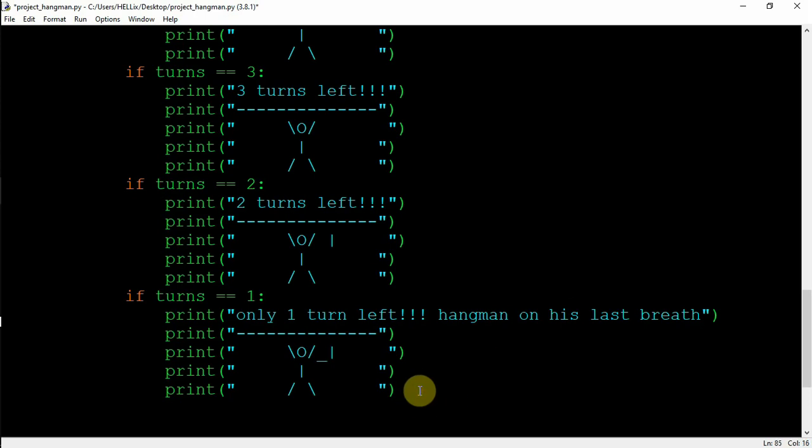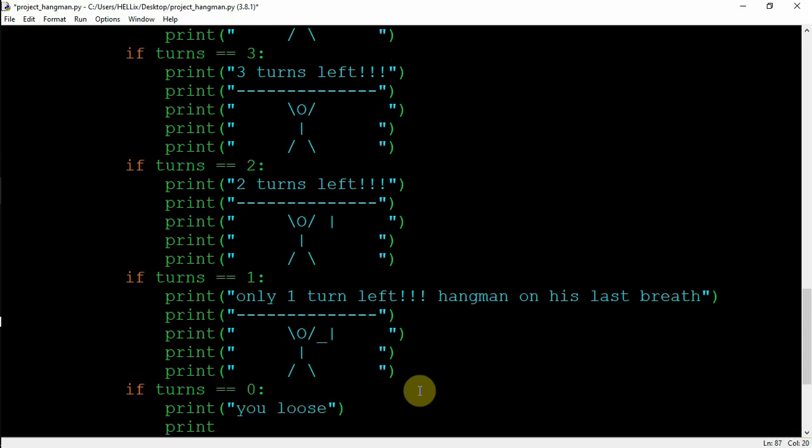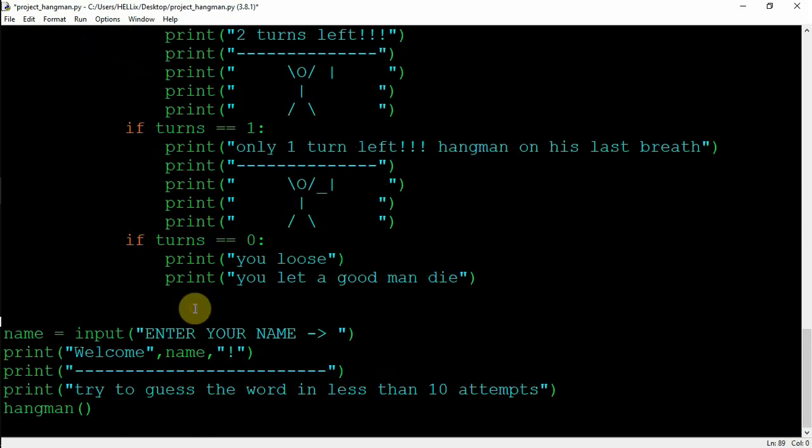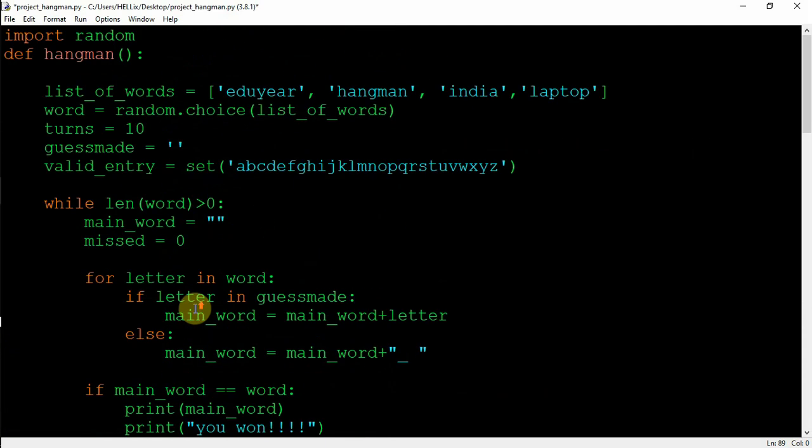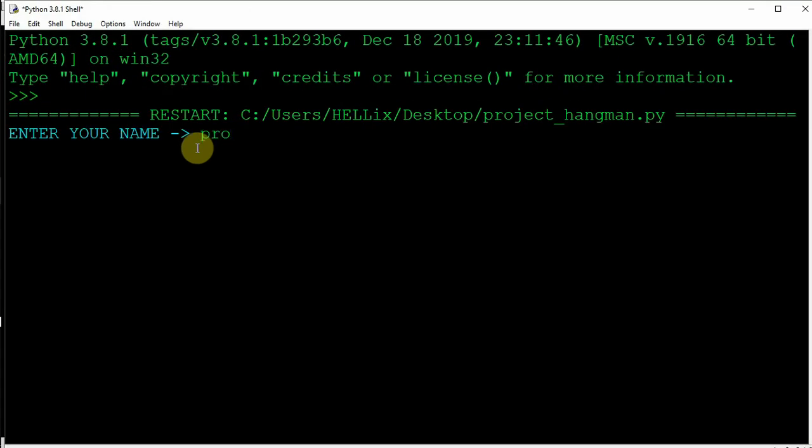Last thing, if my turns are now going to be 0, I need to write that as well. If turns equal to 0, I'll print you lose, and we'll also print you let a good man die. So this is completed. Now all these parts are completed. Let's run it and check if we are lacking or missing something. From my side, I don't think so. If we are missing something, then just press F5. Okay, I enter my name.